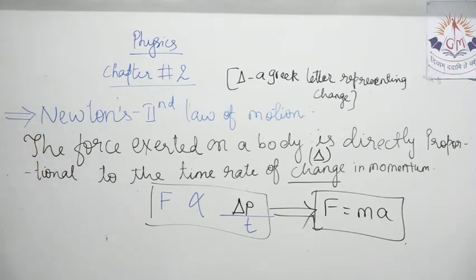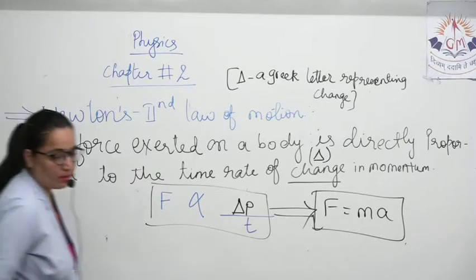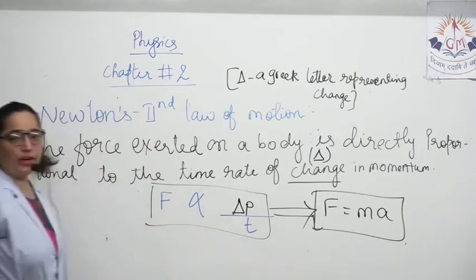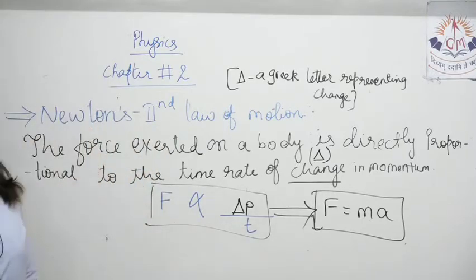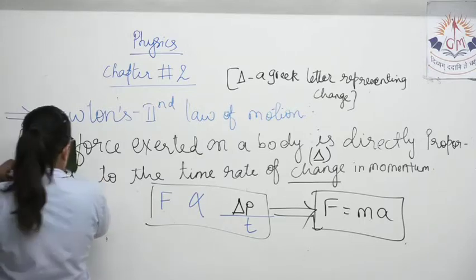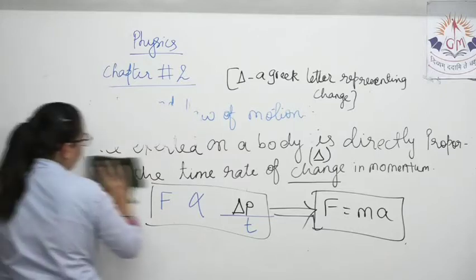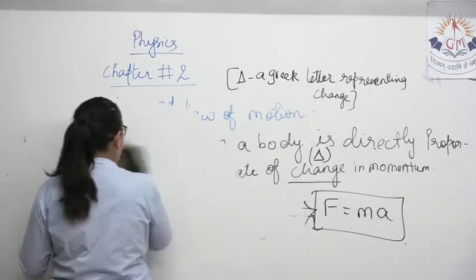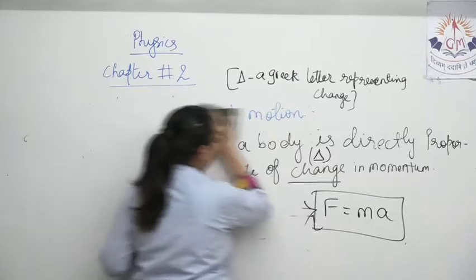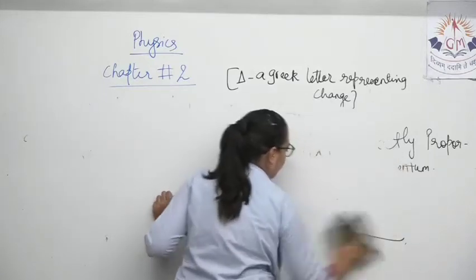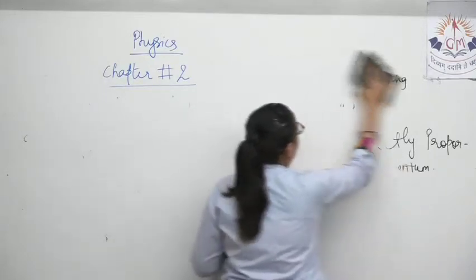Then we'll move further. If you have not noted it, I think you have noted it. If not, then take the screenshot. Quick. Now, the derivation of f is equals to ma from f proportional to delta p by t. Let's move further.